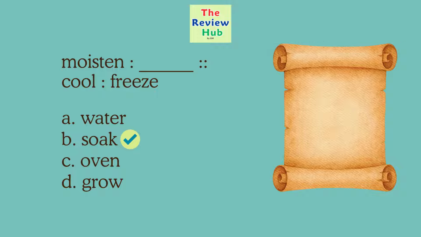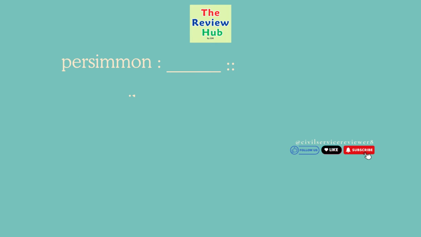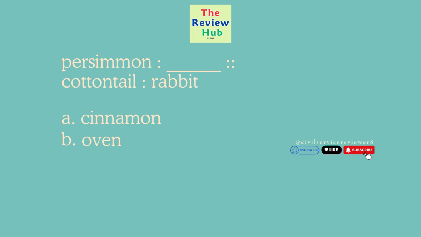The correct answer is B. Soak. Moisten to soak, light wetting to fully wet, just like cool to freeze, lower temperature to solidify. Persimmon is to blank. Cottontail is to rabbit. A. Cinnamon. B. Oven. C. Badger. D. Berry.